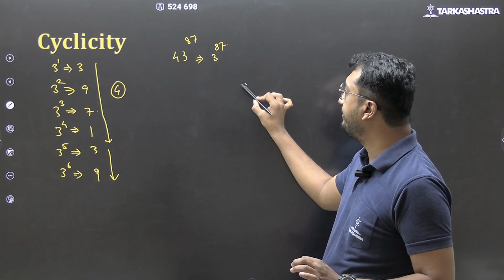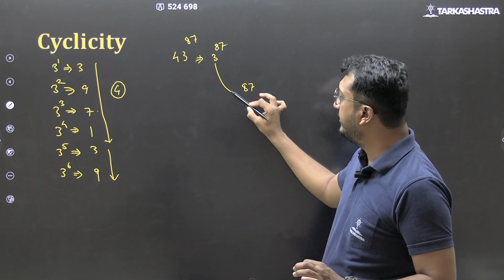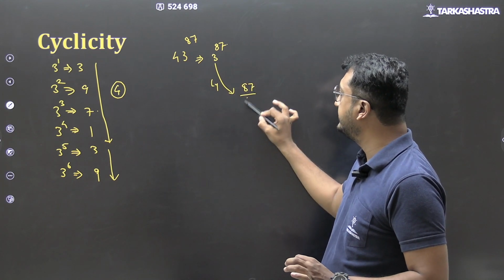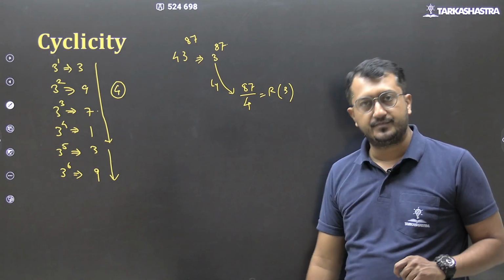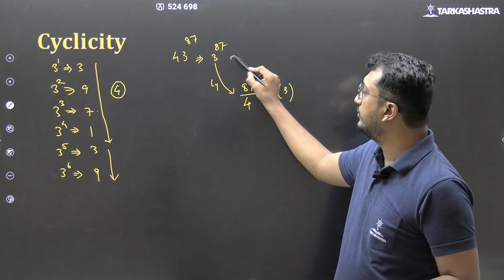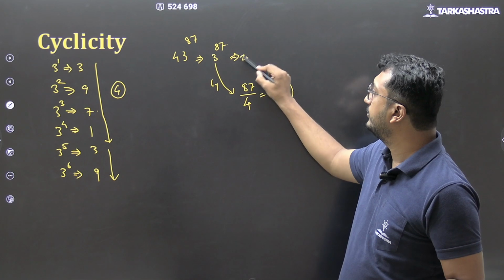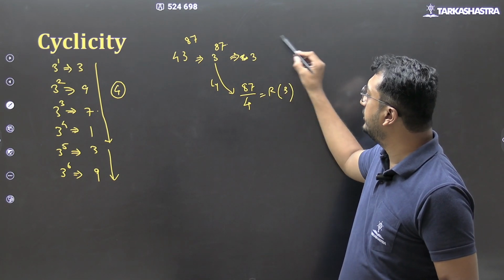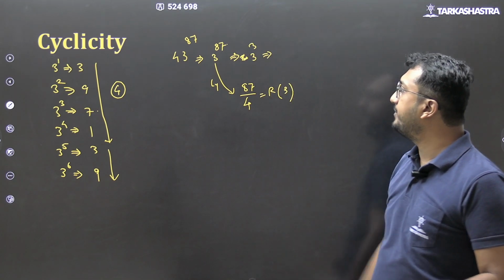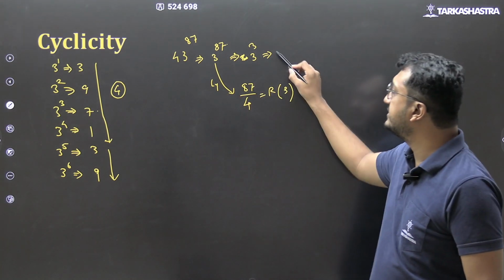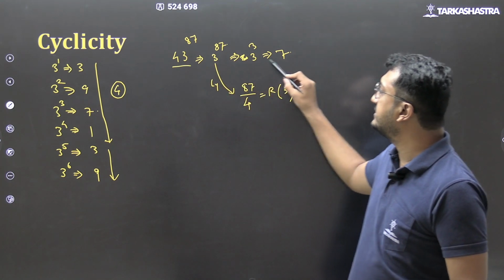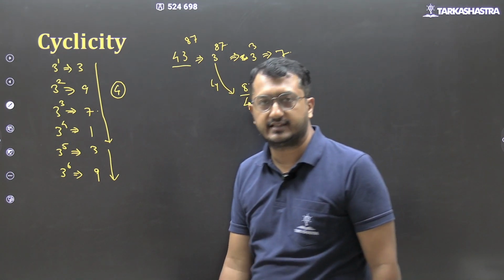Now, what we do? Power divided by cyclicity. Cyclicity कितने की है? 4 की. We find out the remainder. The remainder is 3. So 3 to the power 3. Overall, the last digit of 3 to the power 3 is 7. So this is going to be the last digit of 43 to the power 87.